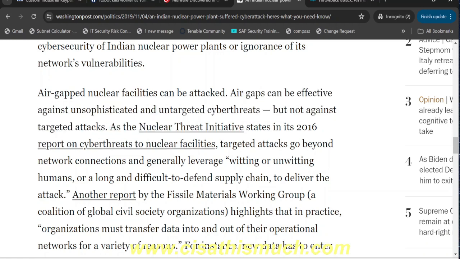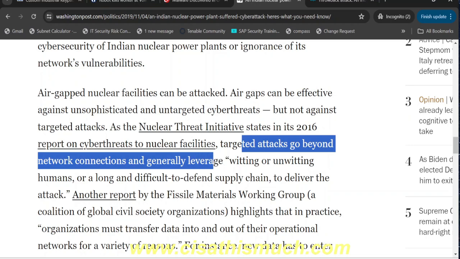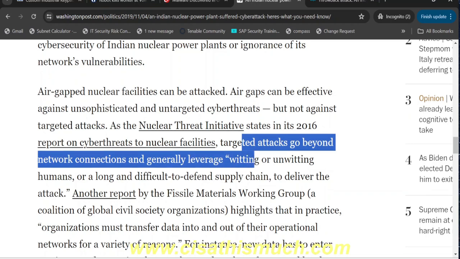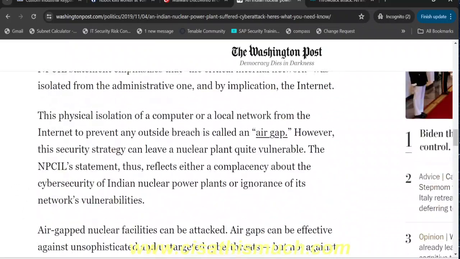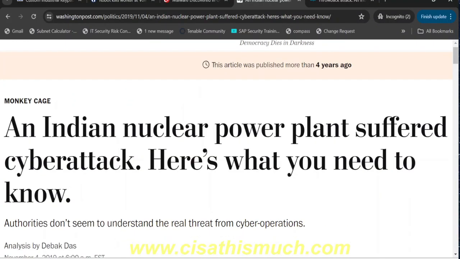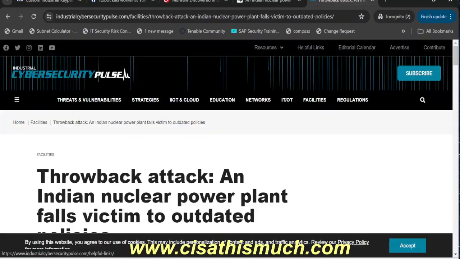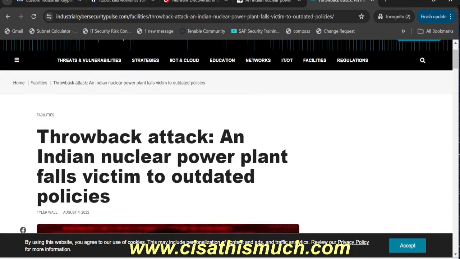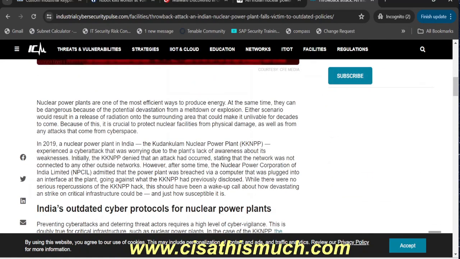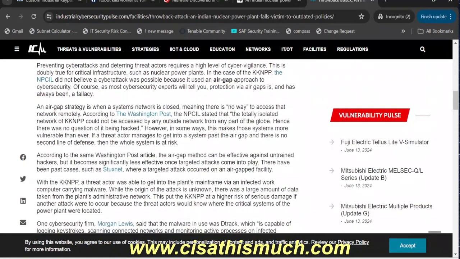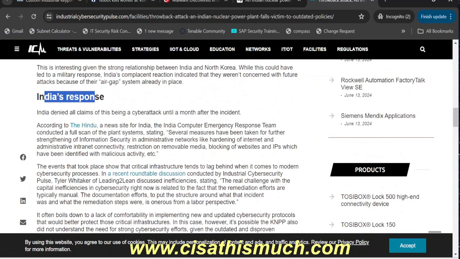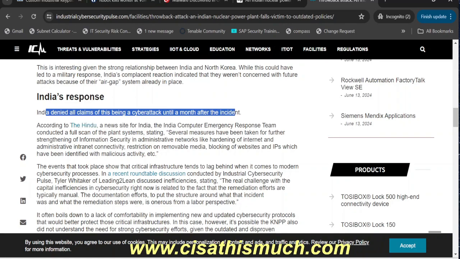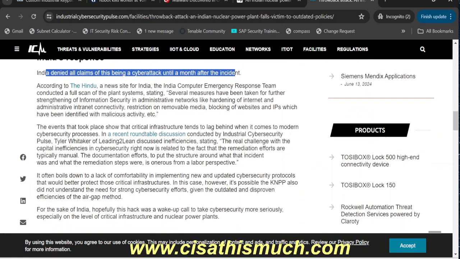So targeted attacks can go beyond the network connections and generally leverage, right? You can go to this article to understand more about this. I think there was one more news article, again linked with the same thing. India's response: India denied all claims of this cyber attack until a month after the incident.